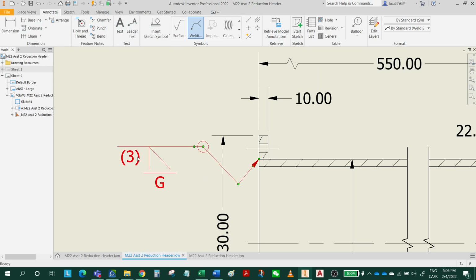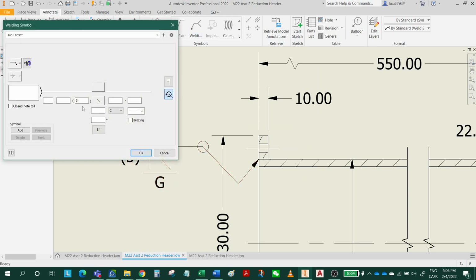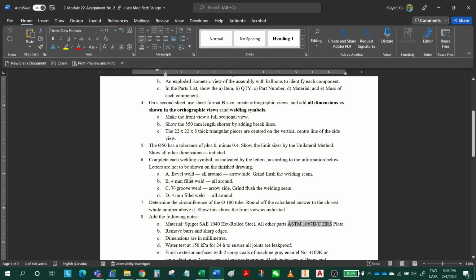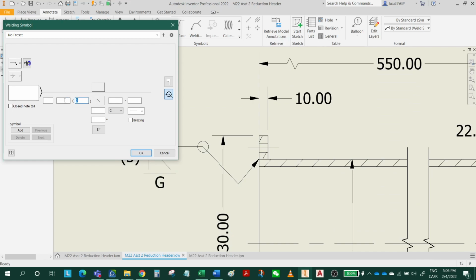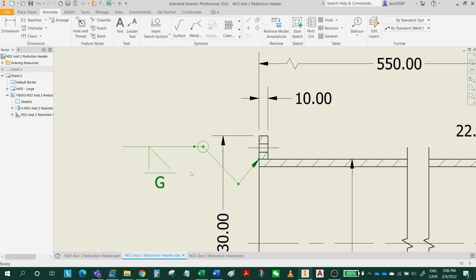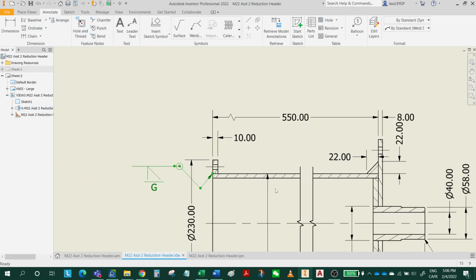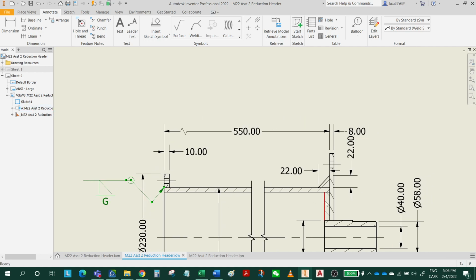The size is 3. Let's see, do we have the size? No, we don't have the size. So I'm going to remove the size. Click OK. This is for position A. For position A, this is the same thing here. So this is the same thing here. Yeah, same thing here.